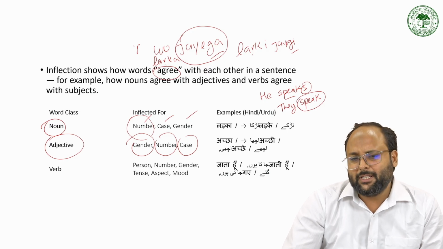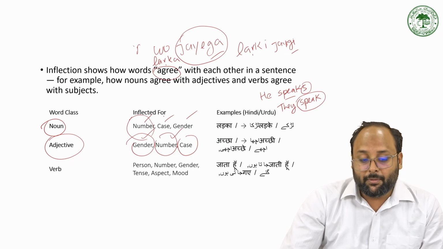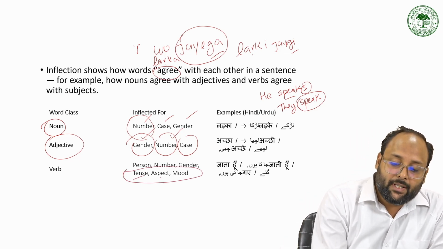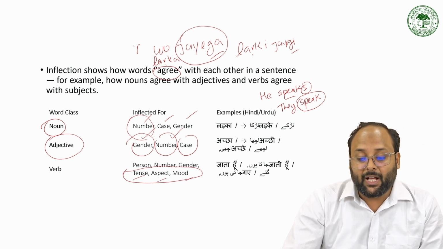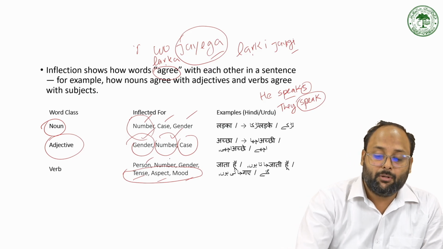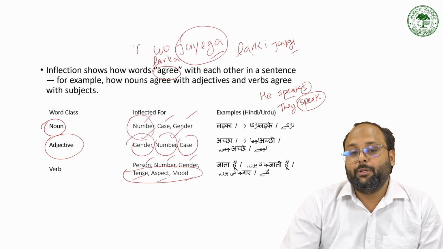Sometimes it works as a case, but most of the time we have the changes according to number and gender. But in verb, the basic inflection is for tense, aspect, and mood. The other types of inflection we have are for person, number, and gender. So these kinds of inflection occur due to the agreement with the subject.